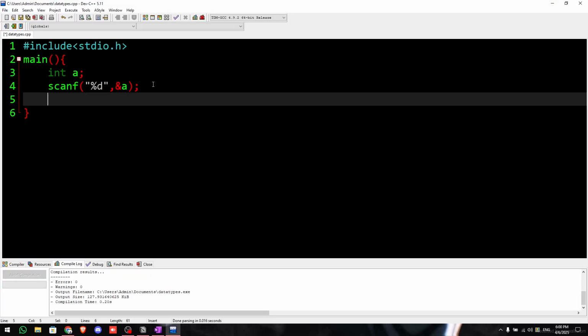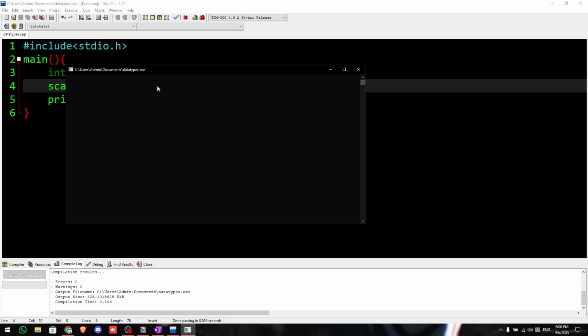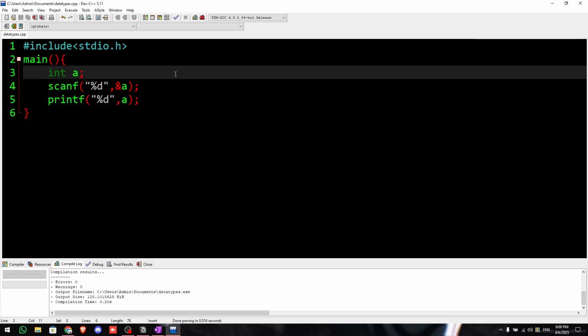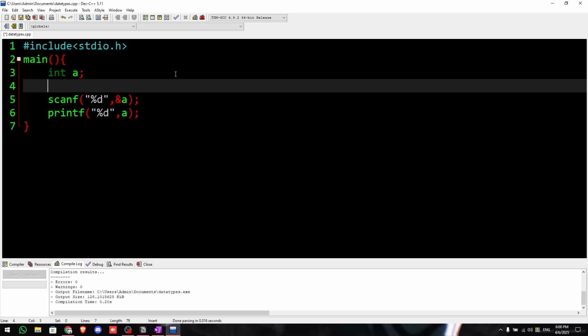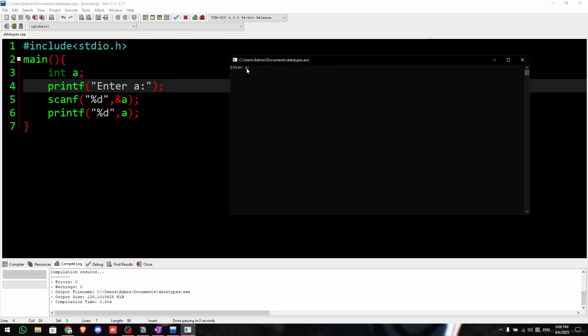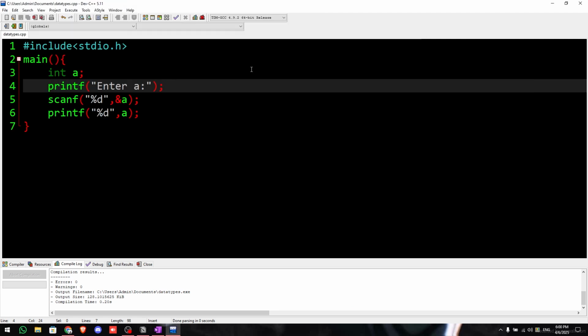So now after this we can printf and show the A value, same %d comma A. So here now if I enter 3, as you can see I have entered 3. If you're wondering how you know where to enter, you can also add a simple printf statement here. Let us say "enter A", semicolon, and run with F11. So now if we see, it says so. 3, and boom, we have 3.